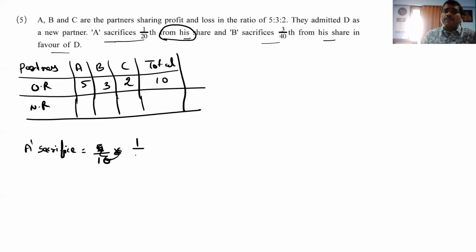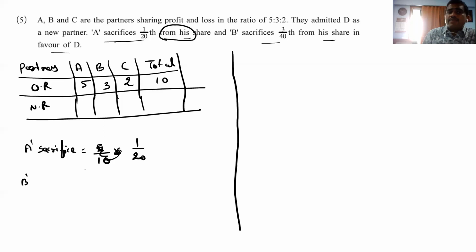So don't be confused. If 'of his share' comes, then only we have to multiply. If 'of' is not there, let it be. It is 1 by 20 only. Clear? Again I am repeating: A sacrifices 1 by 20, then B's sacrifice comes to 3 by 40.